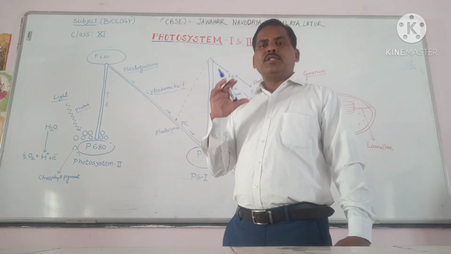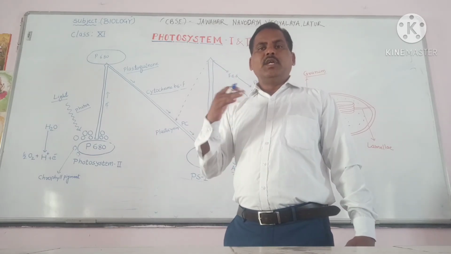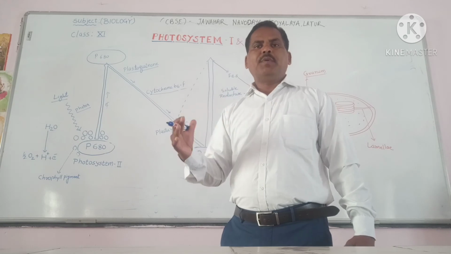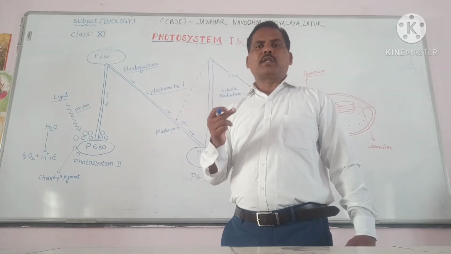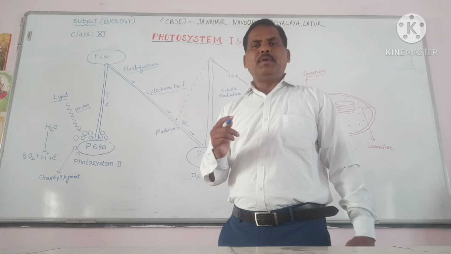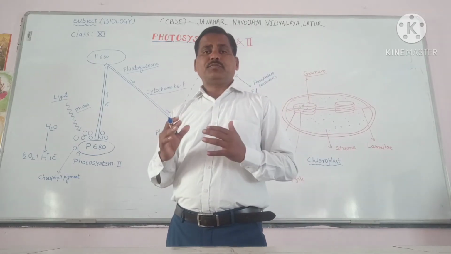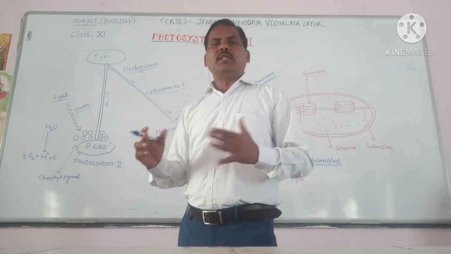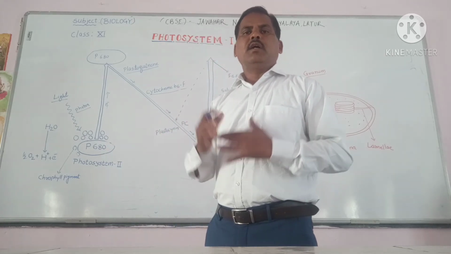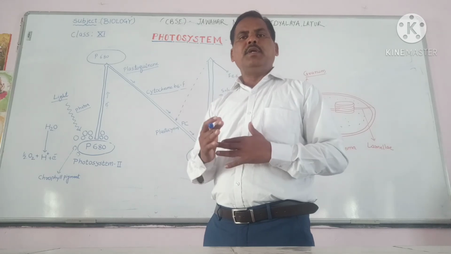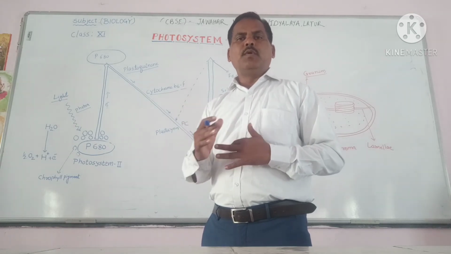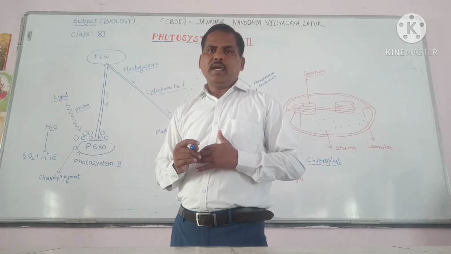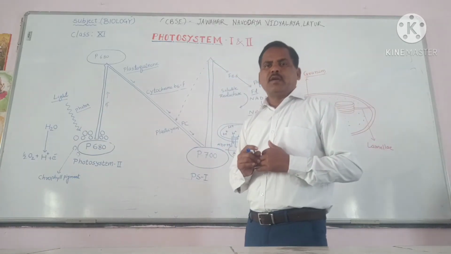In this way, the light reaction gives the products ATP and NADPH. What happens in the light reaction? The two products we get are ATP and NADPH. This ATP and NADPH are utilized in the dark reaction for the synthesis of carbohydrates. That is, ATP, NADPH plus CO2, all these form a carbohydrate. Okay, so I hope you have understood.